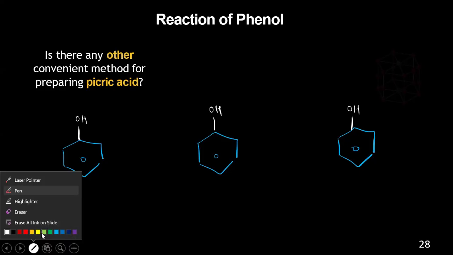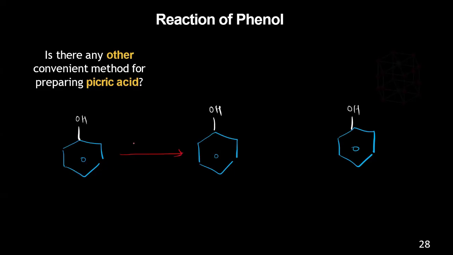So what happens if I use the sulfuric acid? You treat it with sulfuric acid. Then SO3H will attach here and here. And now the same compound you treat with nitric acid, HNO3. This nitric acid will replace all the SO3H and NO2, NO2, NO2 will attach. So very simple and easy way. You take the phenol, treat with sulfuric acid, and it will attach on the para and ortho positions, SO3H, SO3H.